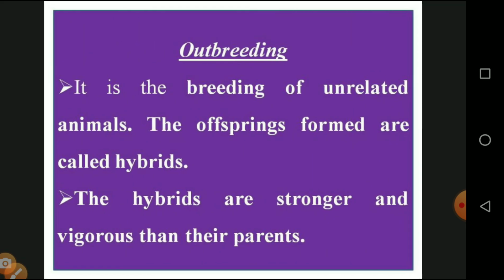And outbreeding is the breeding of unrelated animals. I already told you, a tiger is crossbred with a cheetah, a lion is crossbred with a tiger. Those are called unrelated animals. The offspring formed are called hybrids. The hybrids are stronger and more vigorous than the parent. Compared to the parent, they are stronger and more vigorous.